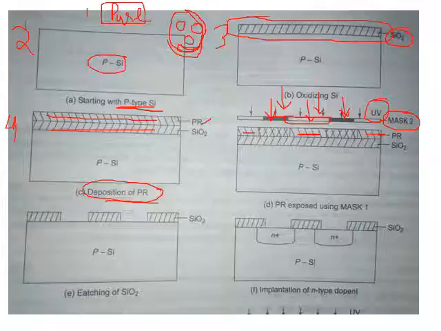They will become resistive to the etching. Only these parts which are not being exposed to these UV rays, this part and this part, can be easily etched away. These parts can be easily etched away.